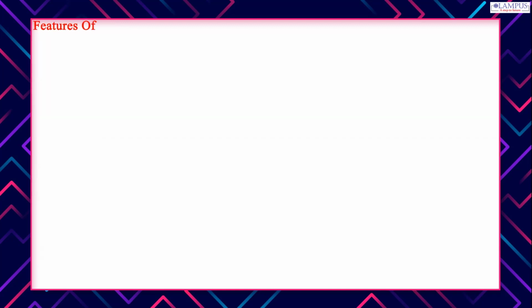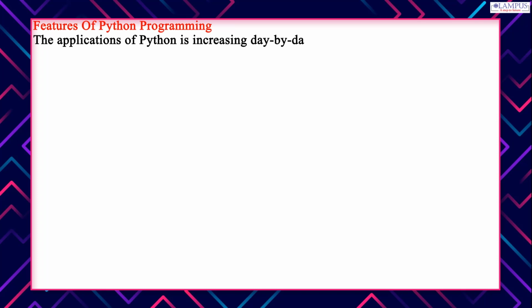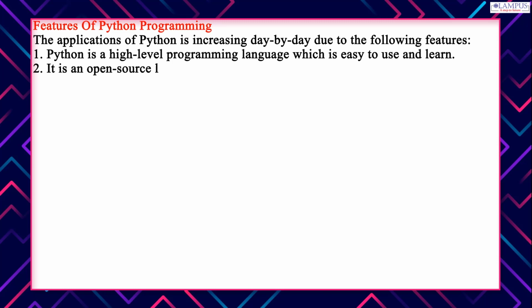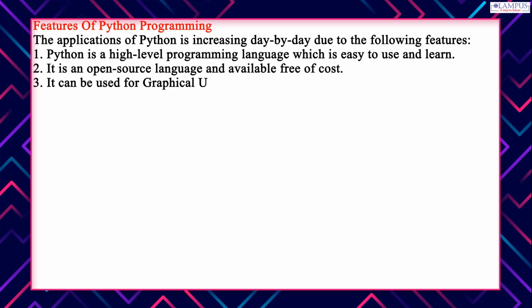Features of Python programming. The applications of Python are increasing day by day due to the following features. 1. Python is a high-level programming language which is easy to use and learn. 2. It is an open-source language and available free of cost. 3. It can be used for graphical user interface (GUI) programming.